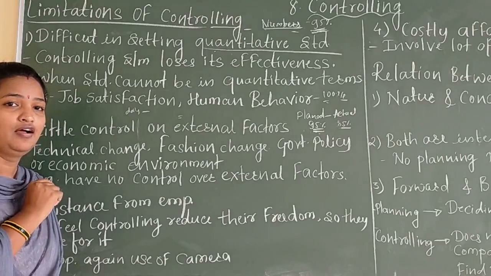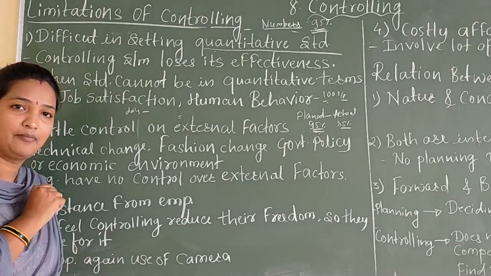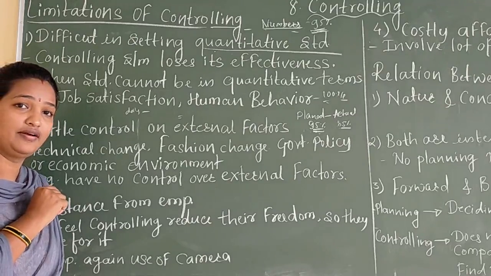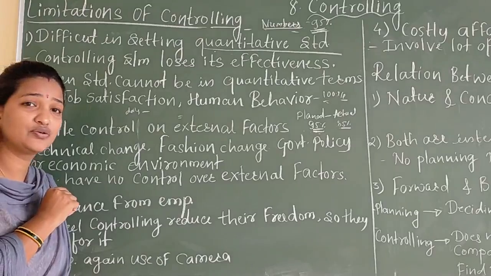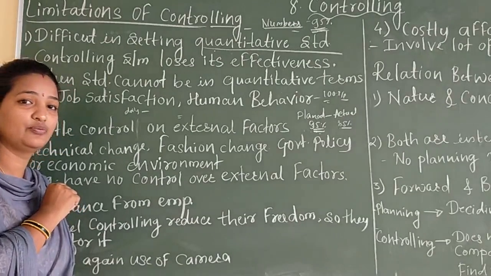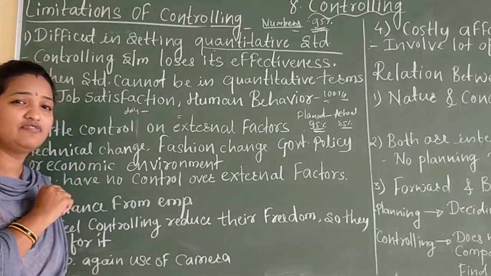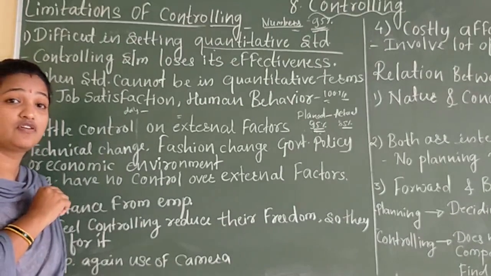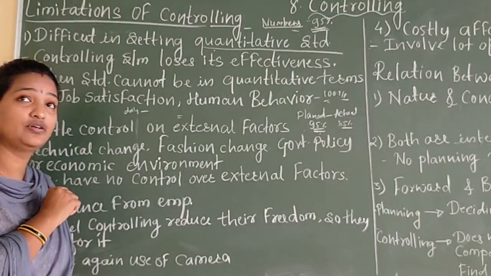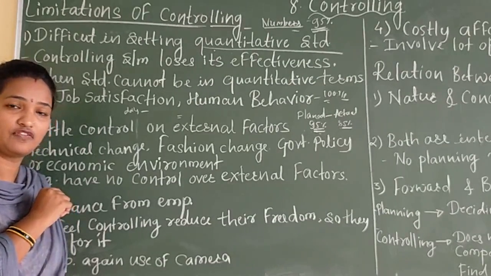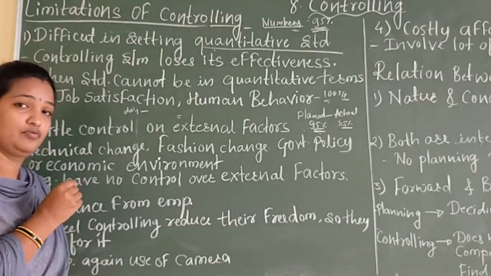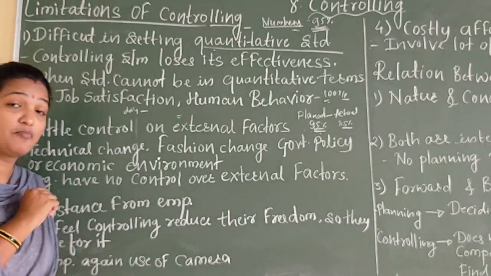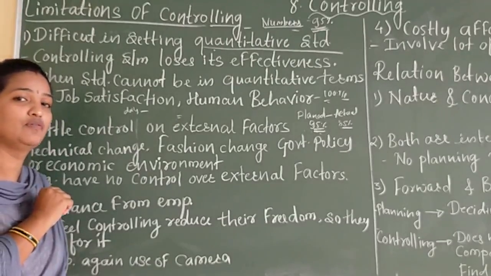They feel their freedom is being hammered by these cameras. They feel they should always do only work-related things, and that it affects their freedom. So they oppose the utilization of cameras. There can be opposition from employees to controlling, and that is the main limitation of controlling.